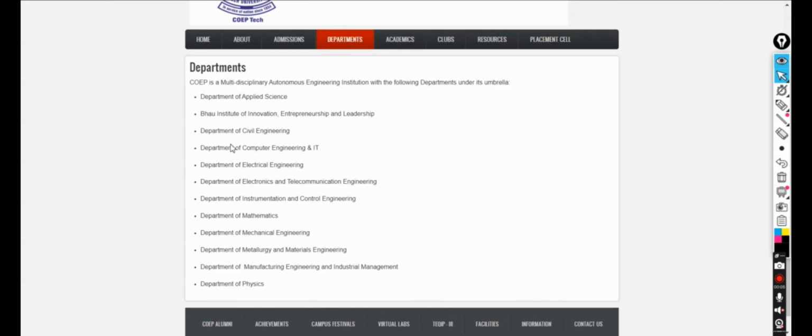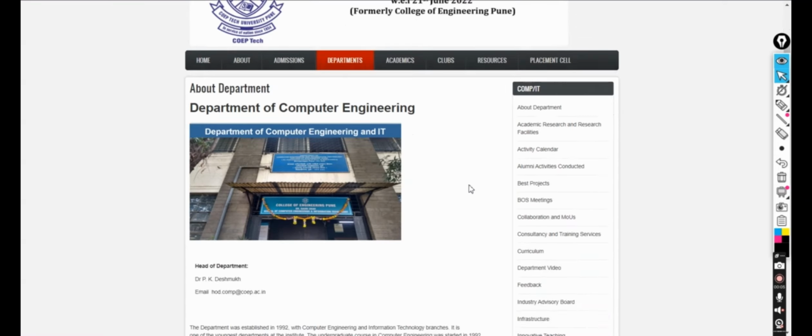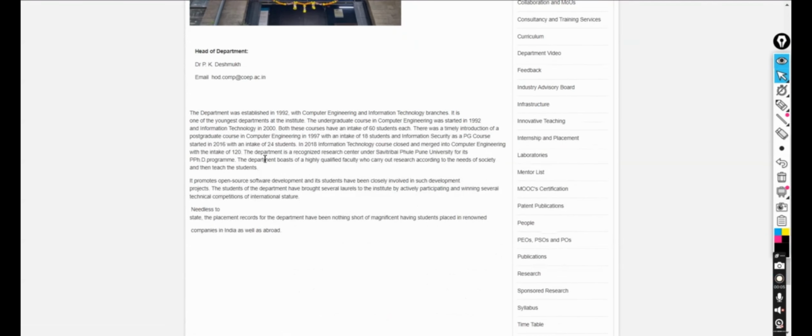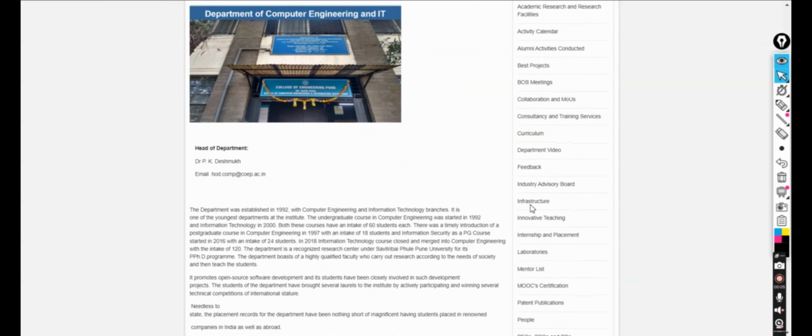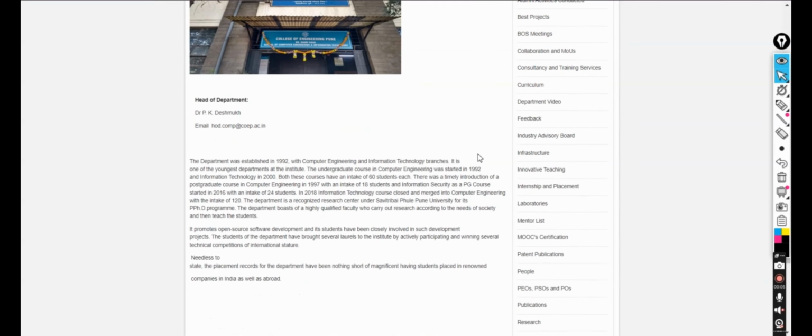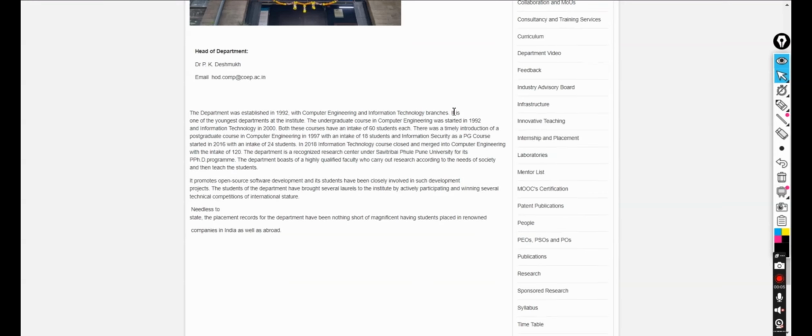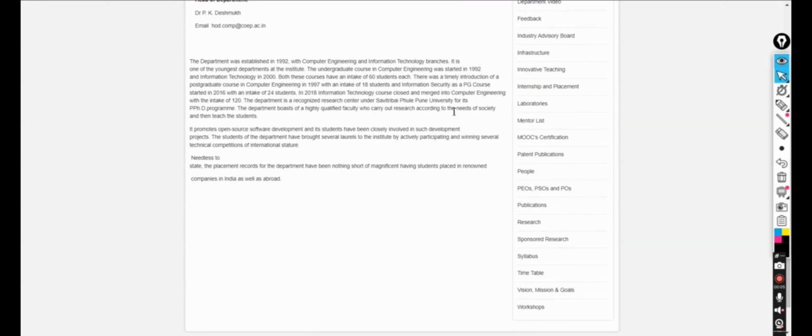Now here, specifically, if you want to check the COEP computer engineering department, this is all about the computer engineering department: who the HOD is, the mails, and all the information. If you want any single thing, you can check all of it. These are authentic and verified information, so you can trust it, because I have also read it.